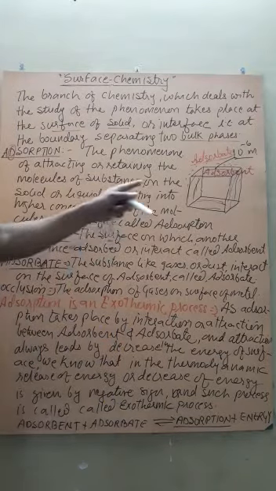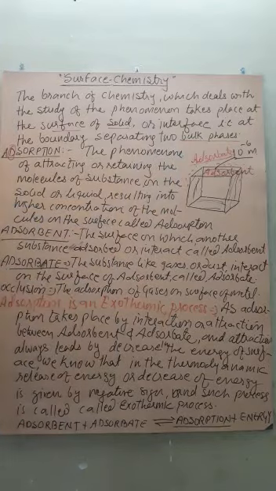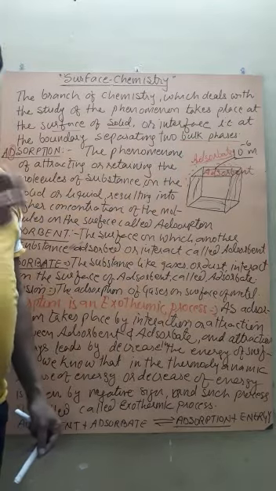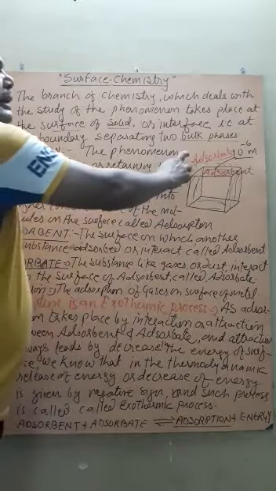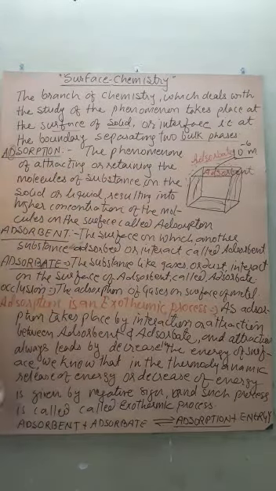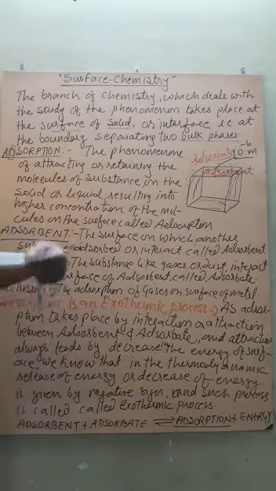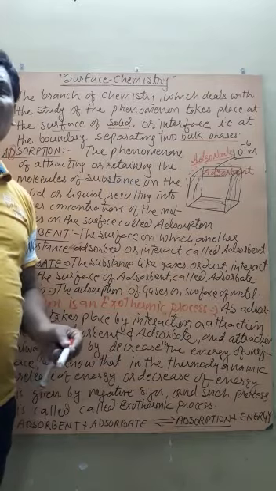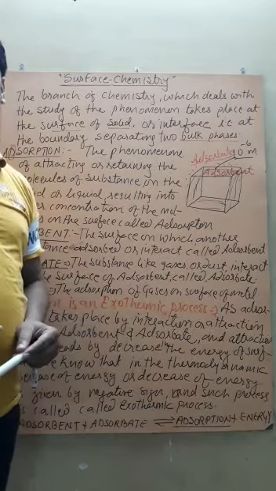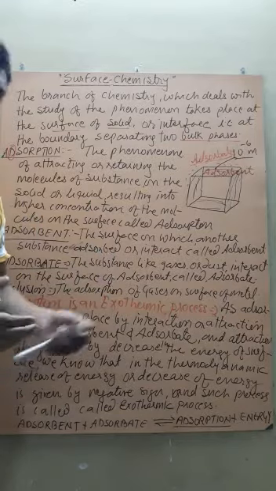One is the adsorbent, and the other substance which gets attracted by the adsorbent is called the adsorbate. Actually, what is the mechanism, or why are the surrounding substances attracted by any of the substances kept in that place?